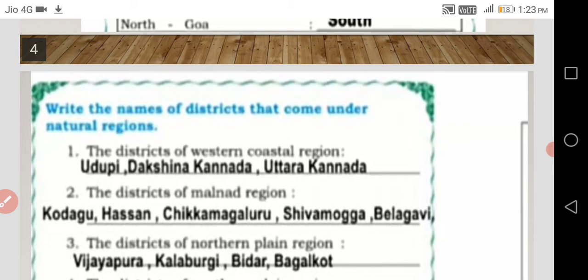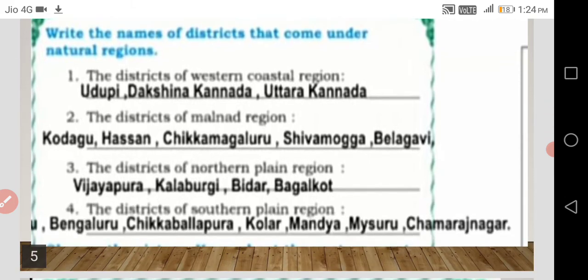Next, write the names of districts that come under each natural region. The districts of the western coastal region, page number 2 to 5, are Udupi, Dakshina Kannada, Uttara Kannada. Yes, the second one, the districts of the Malnad region: Kodagu, Hassan, Chikmagaluru, Shivamogga and Belagavi. Third, the districts of the northern plain region: Vijayapura, Kalaburagi, Bidar, Bagalkot. In the fourth, the districts of the southern plain region: Bangalore, Chikkaballapur, Kolar, Mandya, Mysore and Chamarajanagara.